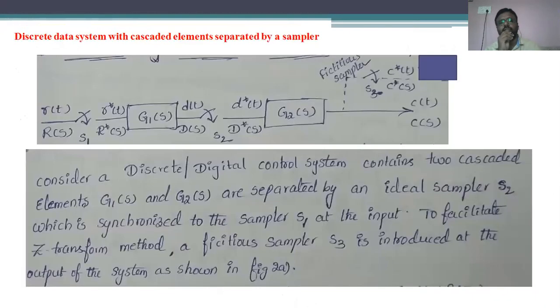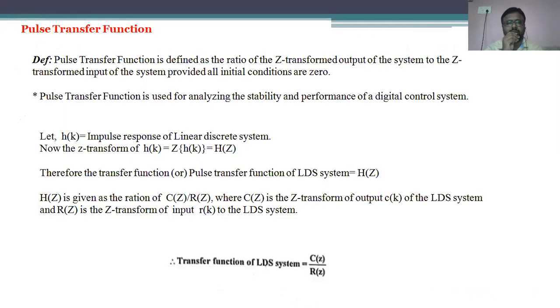After that, we have moved into the last topic, that is the pulse transfer function. Okay. So in the next class, I will discuss what are the topics which we have covered in the pulse transfer function, and we will discuss the previous university question papers.